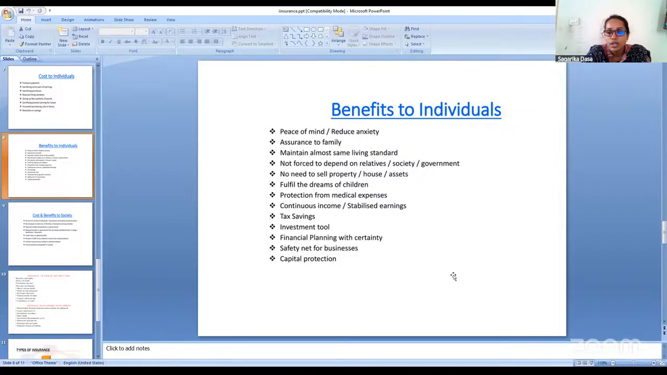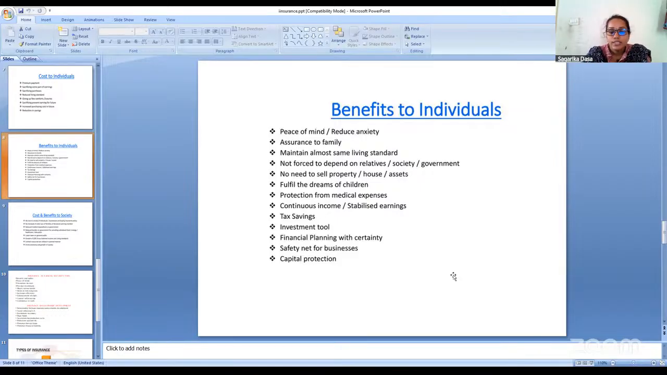Insurance is also a kind of investment tool. Like how we purchase shares, in the same way we can purchase an insurance policy by paying the premium at regular intervals, and after a certain maturity period, the insurance amount will be given back to the policy holders. In this way, it is also acting as an investment tool.